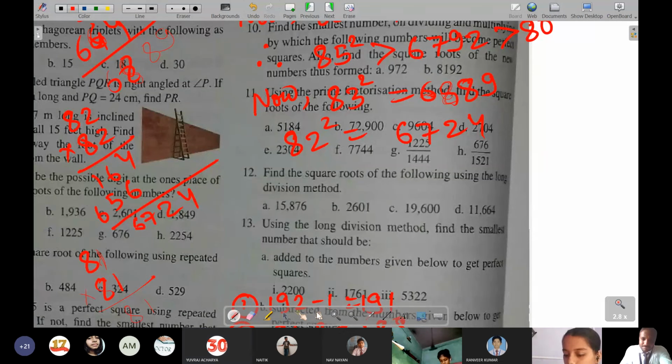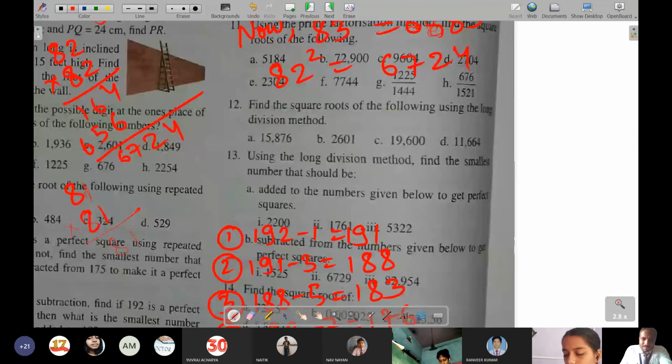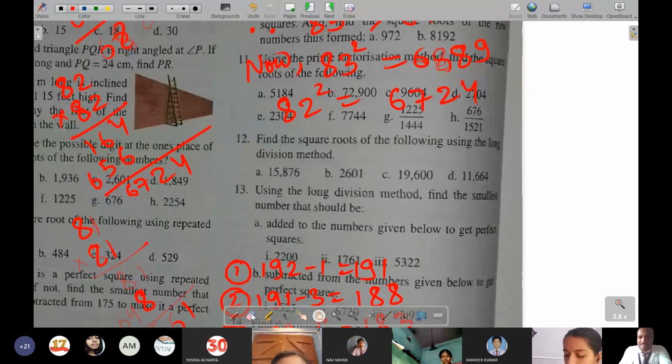So 1 1 is 1, 81 square will be less only. Then 8 1s are 8, and 8 8s are 64. So of course it will become 6561. It is smaller. You can write 81 square is equal to 6561.